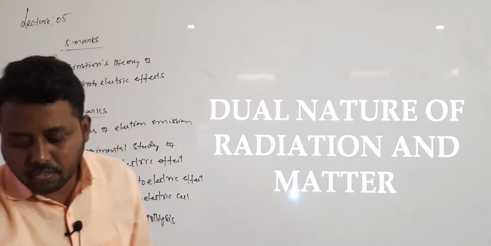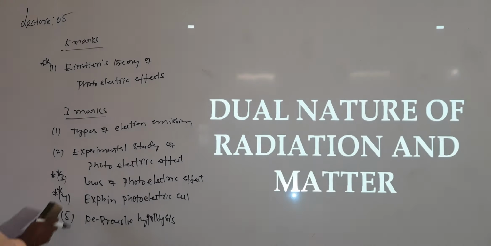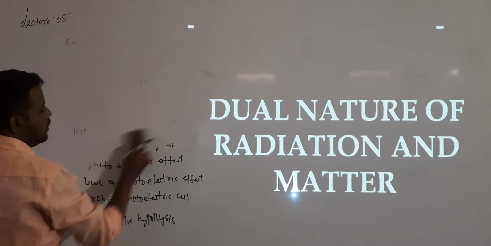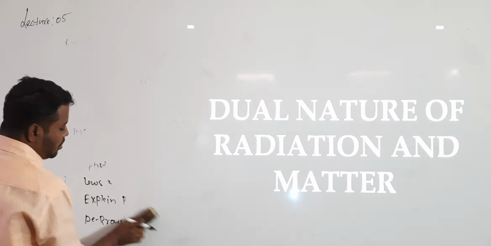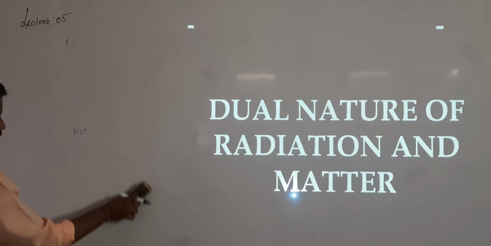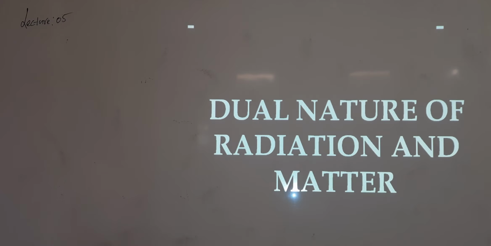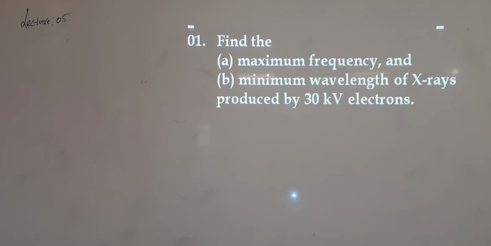Okay, so now let us start our numericals. 18 questions are there. Today we will solve 9 questions and the remaining tomorrow. So question number 1.